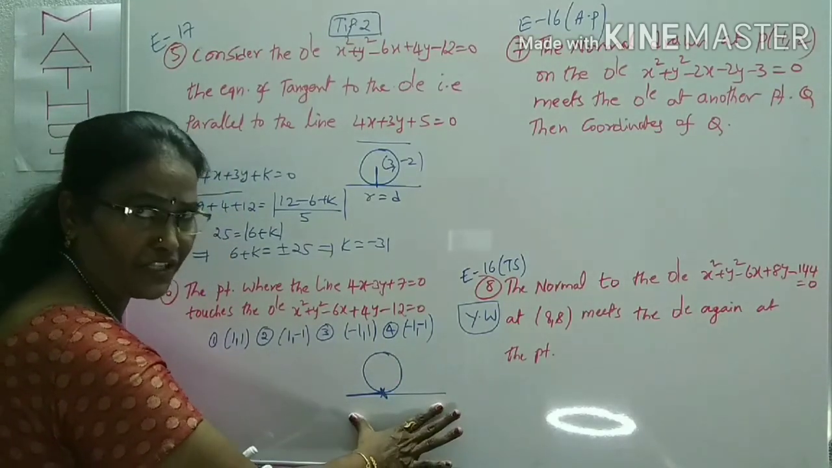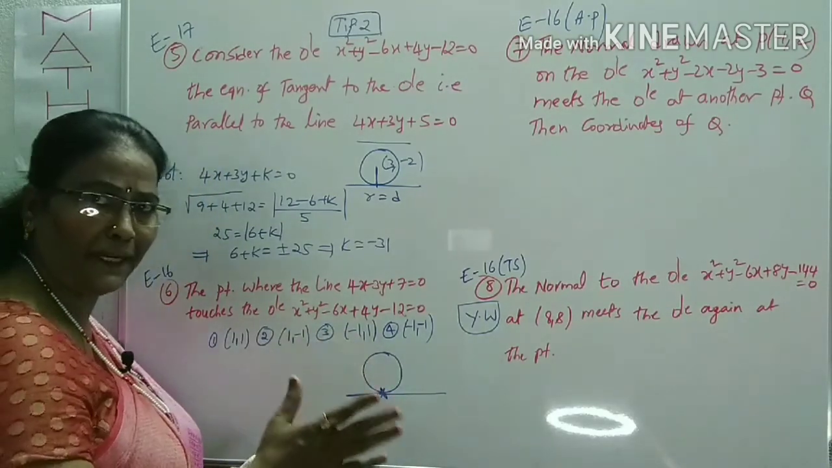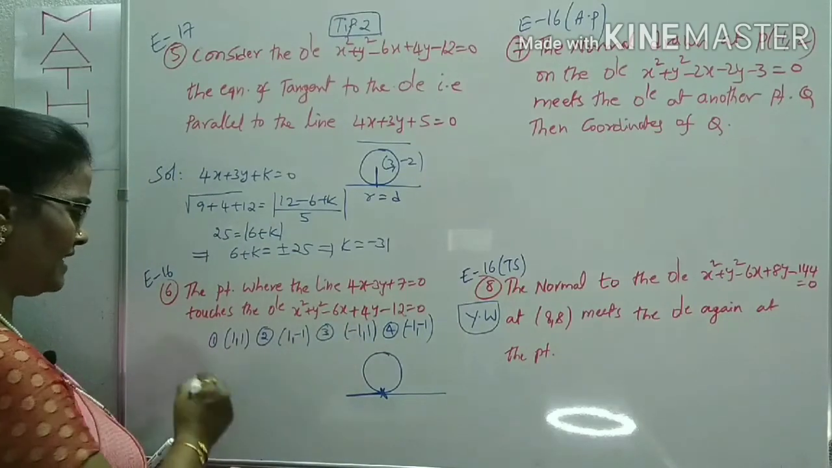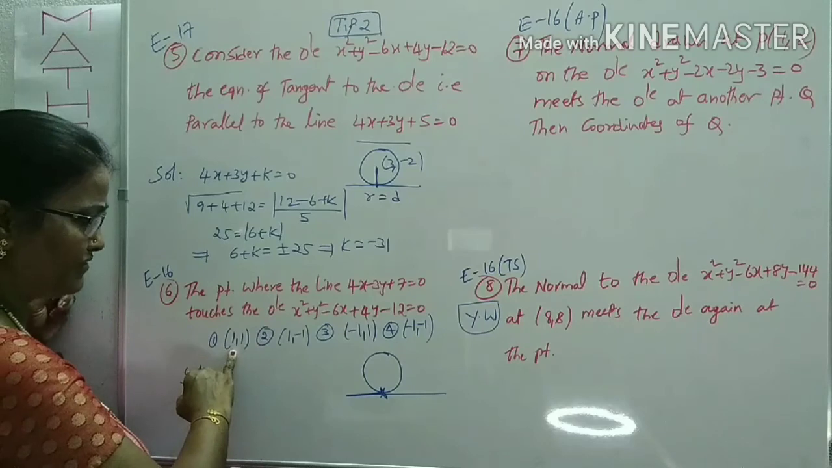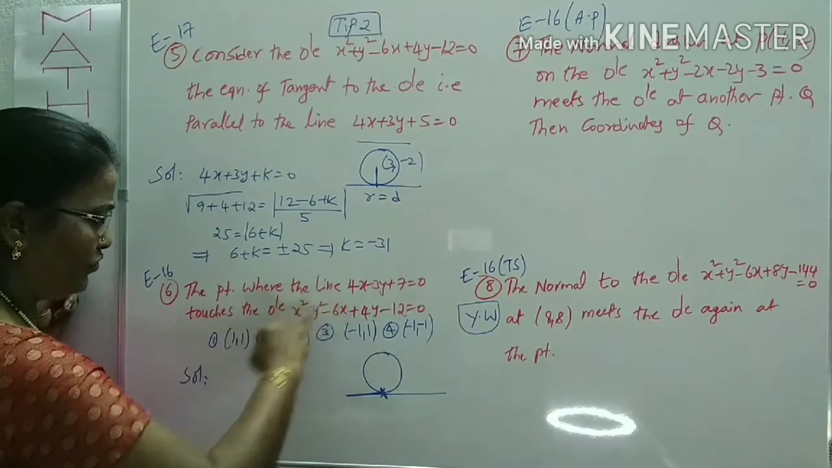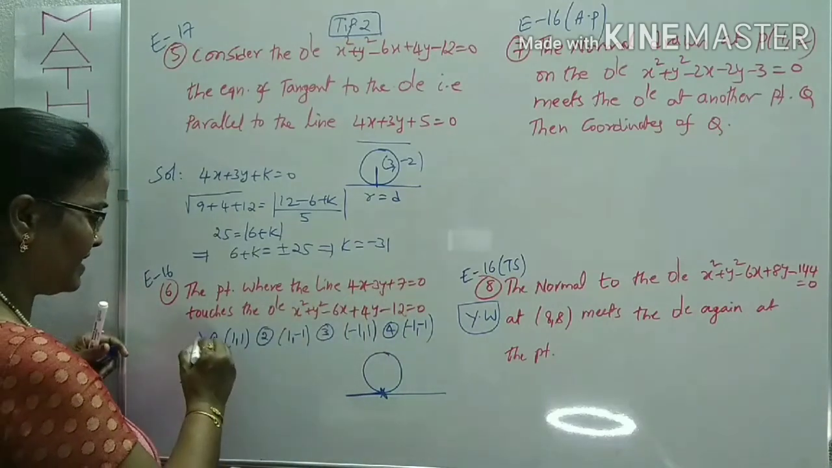If there is repetition in the options, we can check in the circle also. But in the given options there is no repetition. So we'll check which one lies on the line. Which point lies on the line? First you can check the first option: 1, 4. 4 into 1, 4, minus 3 into 1, plus 7 is not 0, therefore the first option is not correct.